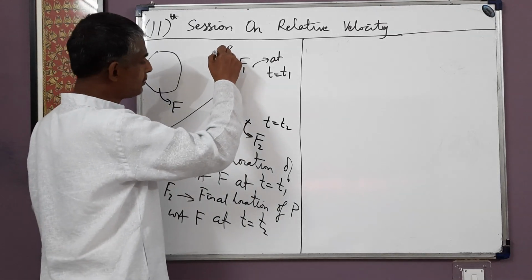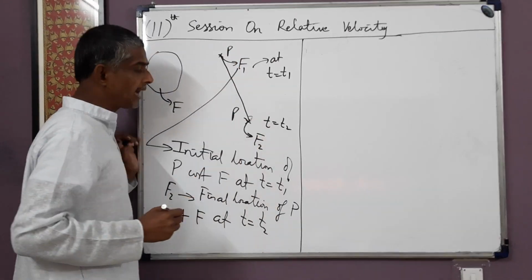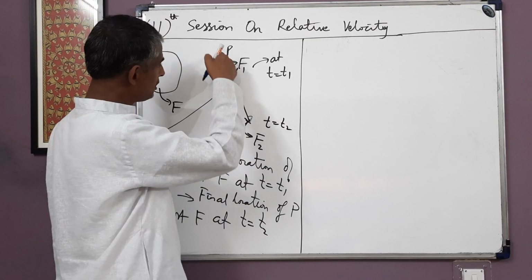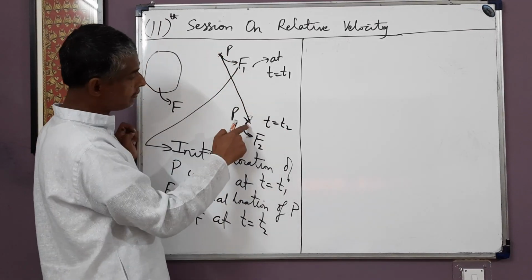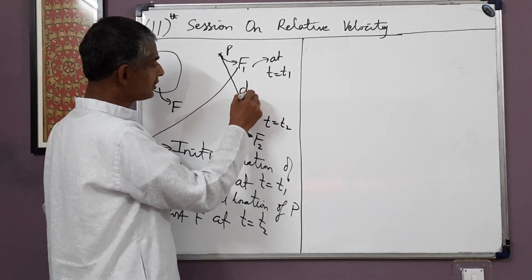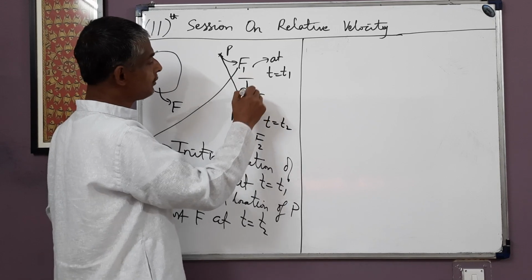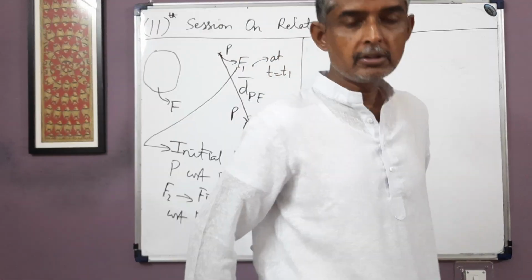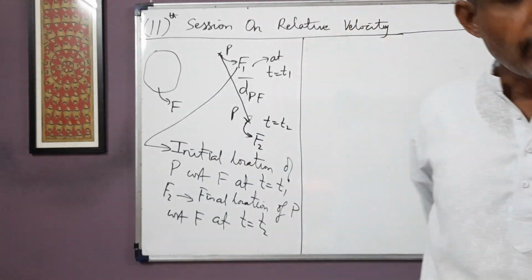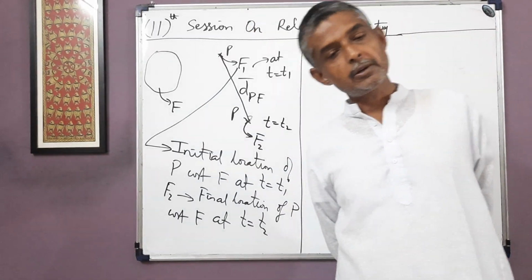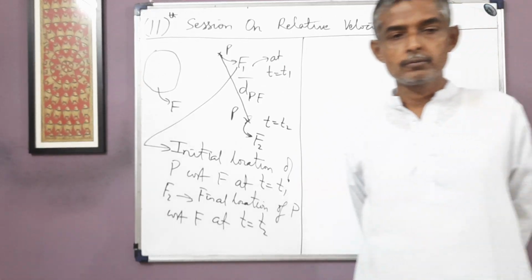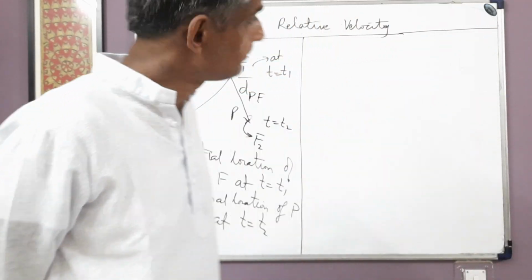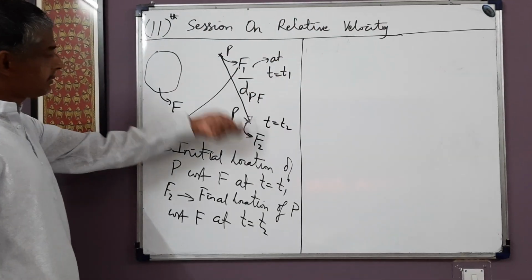So displacement of P with respect to F in the time interval t1 to t2 will be this arrow from initial location F1 to final location F2. So this is the displacement of P with respect to F in the time interval t1 to t2, dPF. D meaning displacement, P meaning point, and F meaning the frame with respect to which the displacement is being found out. Okay, alright. So this is the displacement.